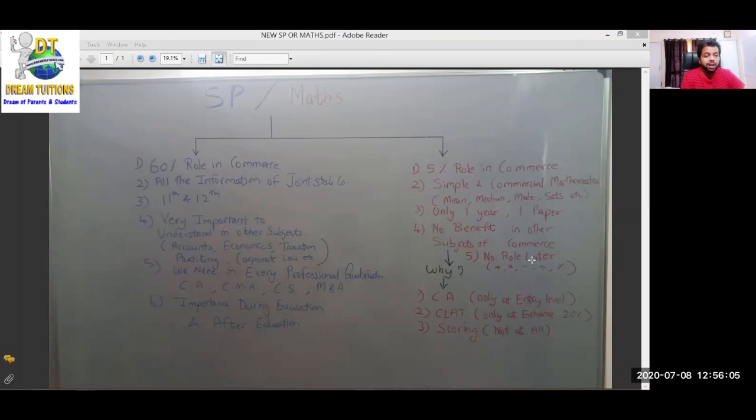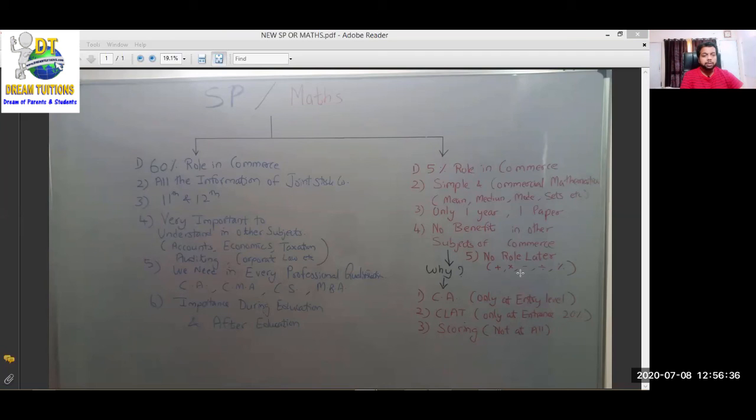No role later. Even after completing the education, if you become a CA also, if you become an MBA finance also, if you become a corporate lawyer also, after completing your education, you don't need maths in your profession. The maximum thing you need is how to add, how to multiply, how to minus, how to divide, and how to find percentage, which we use Calc for that. हम कैसे यूज करते हैं. That's all.